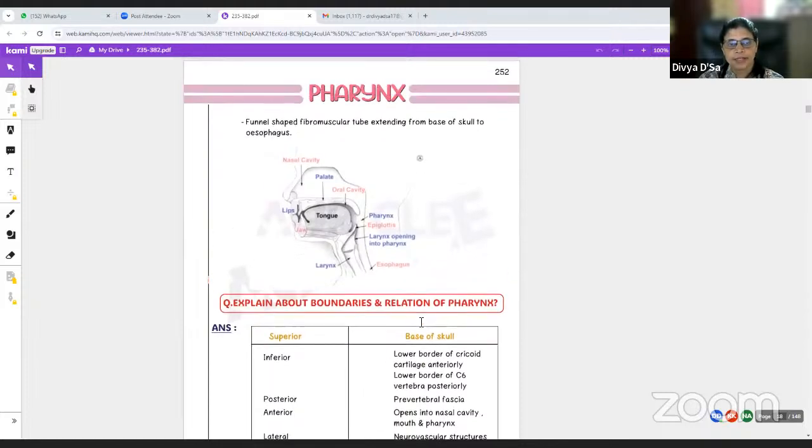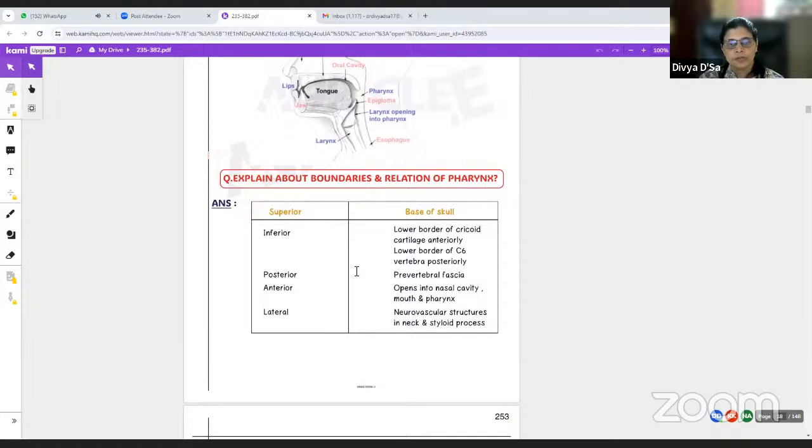Okay, next coming to the pharynx. The pharynx is a funnel-shaped fibromuscular tube extending from the base of the skull to the esophagus. So boundaries: superiorly, it is the base of the skull. Inferiorly, it lies at the level of the lower border of the cricoid cartilage, where it continues as the esophagus. Posteriorly, there is the prevertebral fascia.